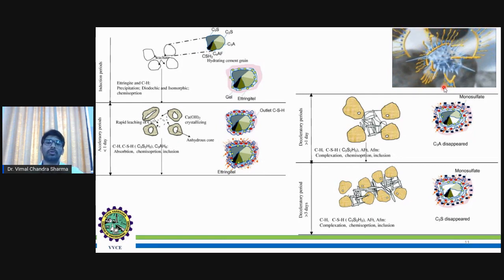the chemical composition. The next stage is the deceleratory period, that is the deceleration stage, where the CH and CSH chemical composition and the complexation will be reduced. That is why the rate of energy released will be reduced. After the stage of deceleration, the steady stage will be achieved, where the strength will be maintained, or the cement paste will behave in a similar fashion with respect to time.